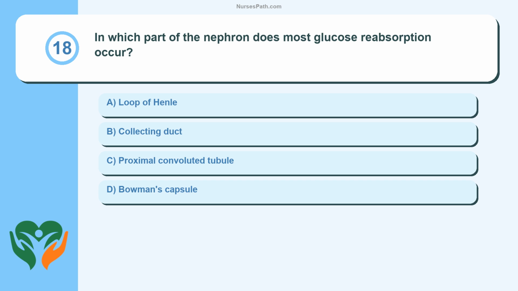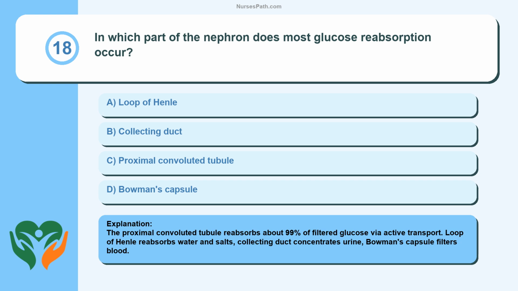Question 18. In which part of the nephron does most glucose reabsorption occur? Loop of Henle, collecting duct, proximal convoluted tubule, Bowman's capsule. The proximal convoluted tubule reabsorbs about 99% of filtered glucose via active transport. Loop of Henle reabsorbs water and salts, collecting duct concentrates urine, Bowman's capsule filters blood.